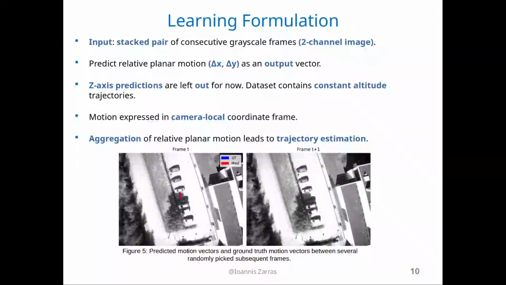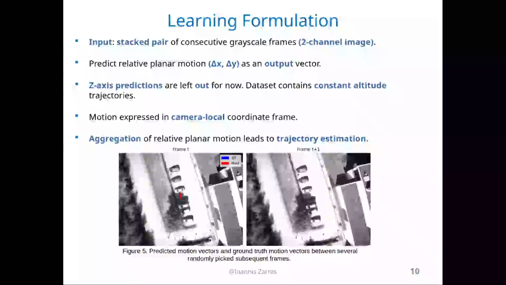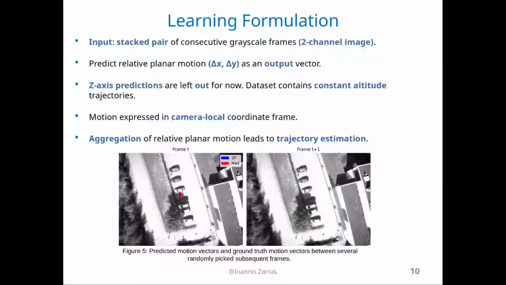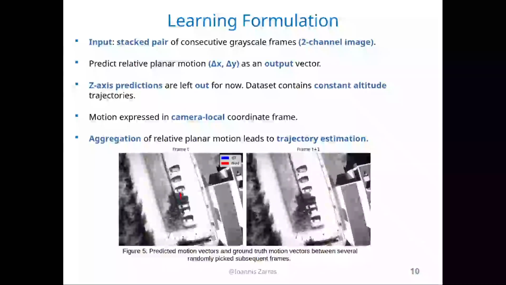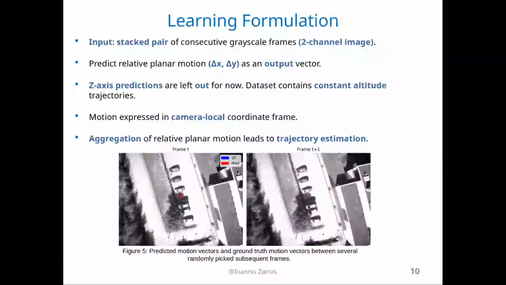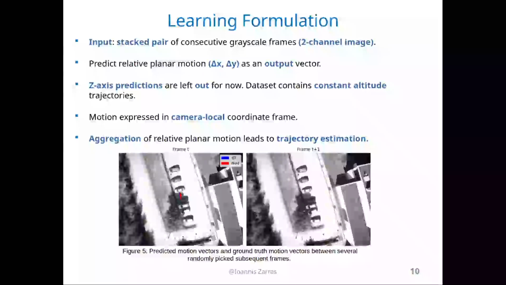Motion was expressed in camera local coordinate frames, so we had to make a transformation of our data, because in our dataset the poses were relative to a world coordinate frame. We had to make them into a local coordinate frame, so as to turn world motion into ego motion. And if we aggregate these ego motion poses from one frame to the next, then we have a trajectory, and this leads to our final output, which is trajectory estimation.